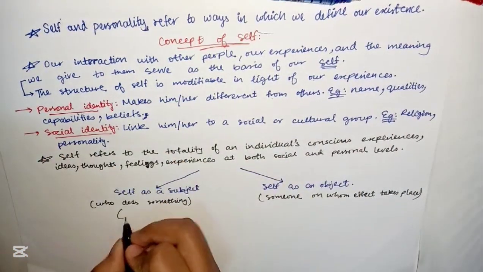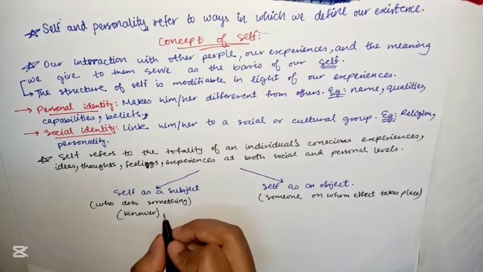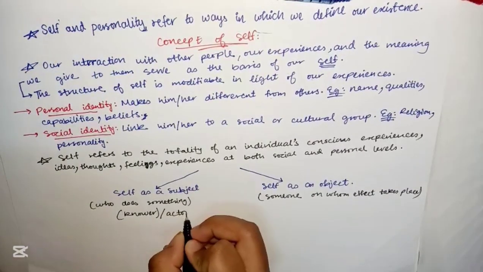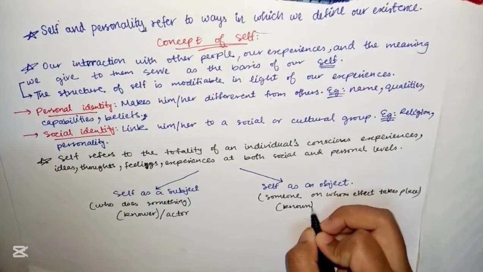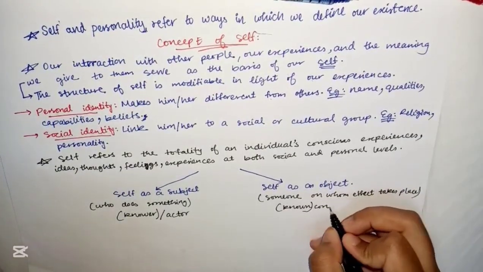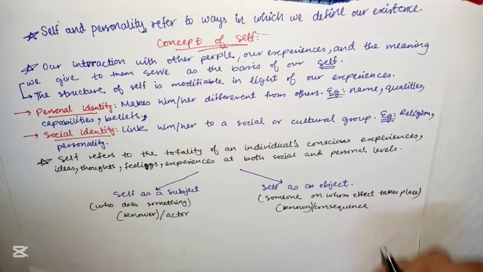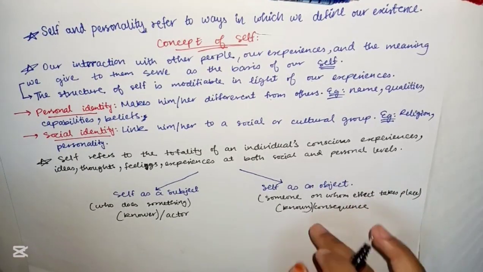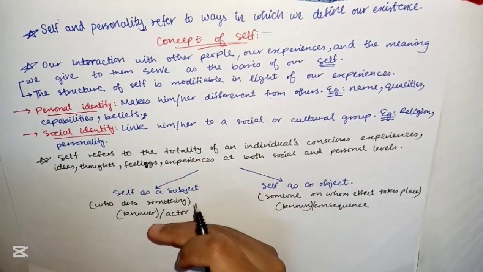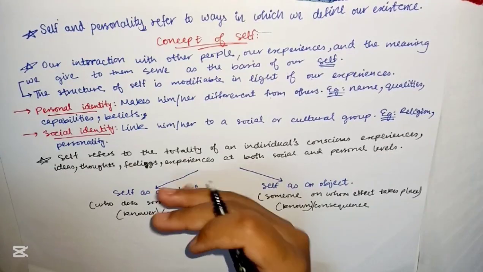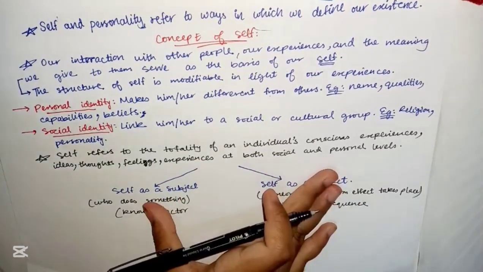So as subject, you are the knower. You know it. You're the actor. Got it? And then as an object, you are the known, or you're the consequence. So the self gets observed and comes to be known. And in the other, the self engages in doing itself and knowing what it is. This dual status of self should always be kept in mind.